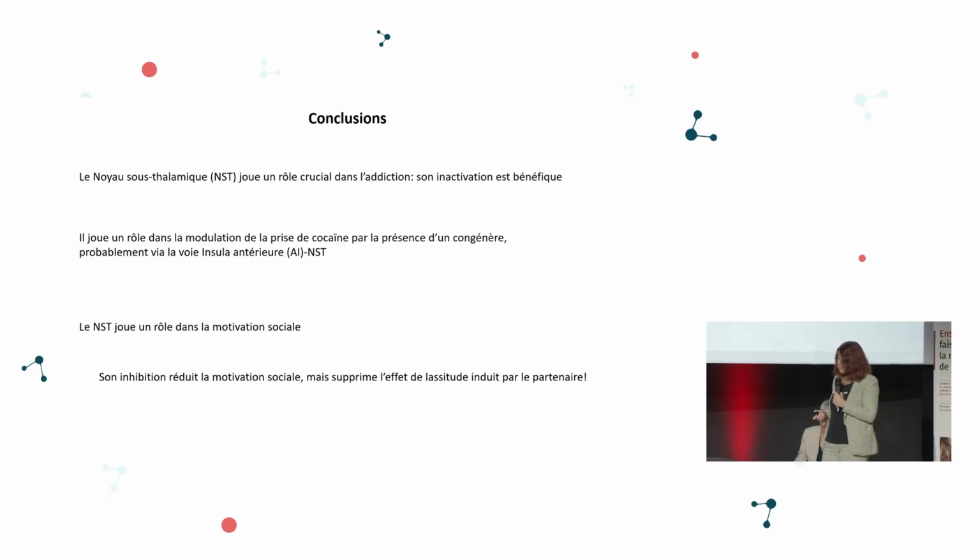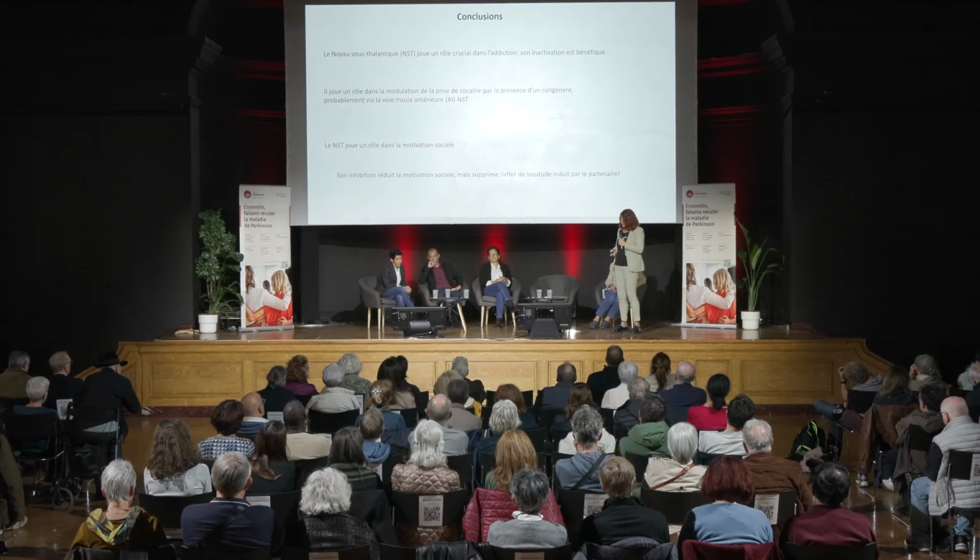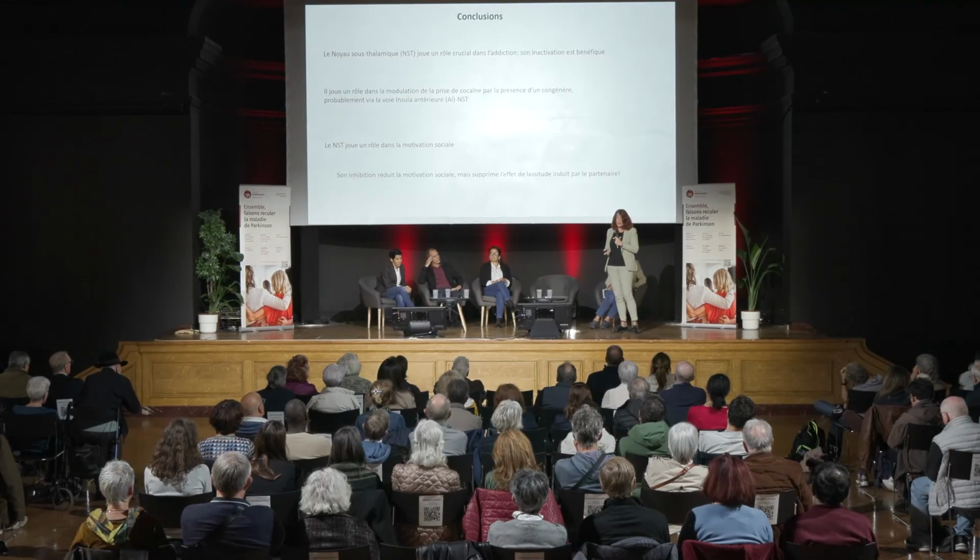Finally, the subthalamic nucleus plays a role in social motivation. Its inhibition will decrease social motivation, and decreases the boredom effect induced by the partner, which should reassure the accompanying persons in the room today.